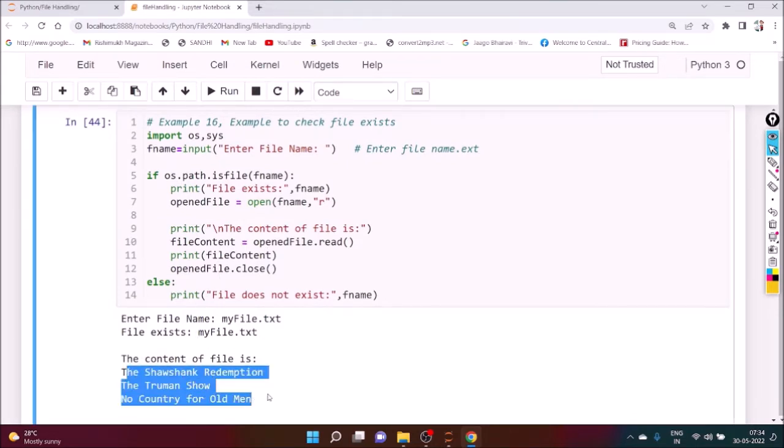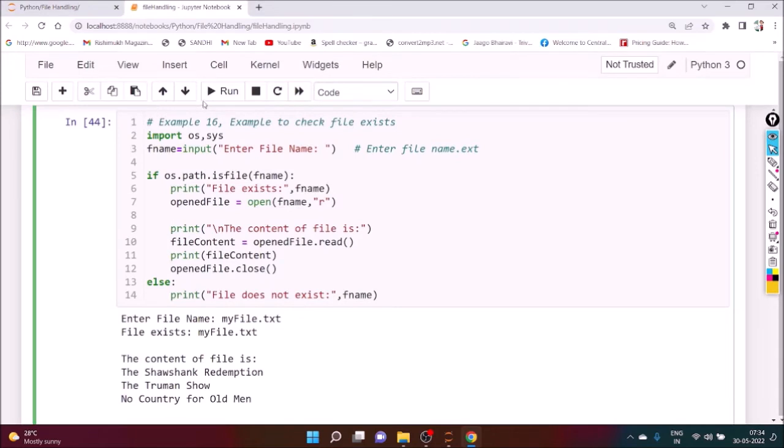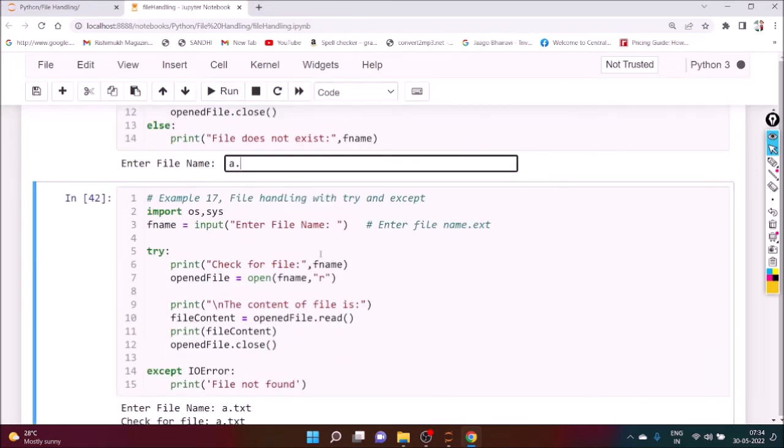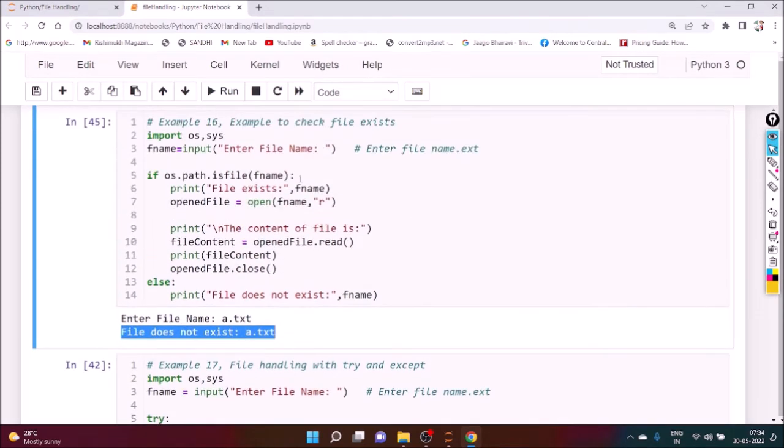This is the content. We can check because myfile.txt is already there, but a.txt is not there, and we want to execute once again. Suppose a.txt. I can see file doesn't exist. Okay, so it gives false, and hence it will execute the else part and display file doesn't exist.